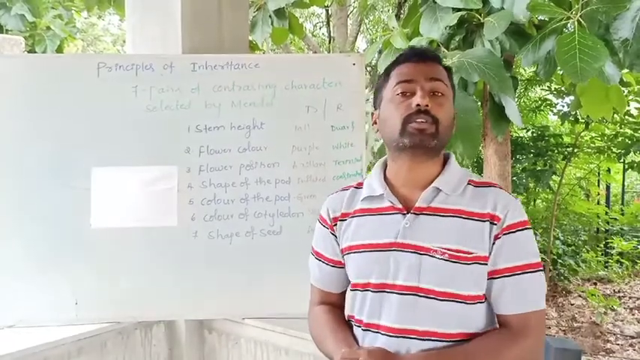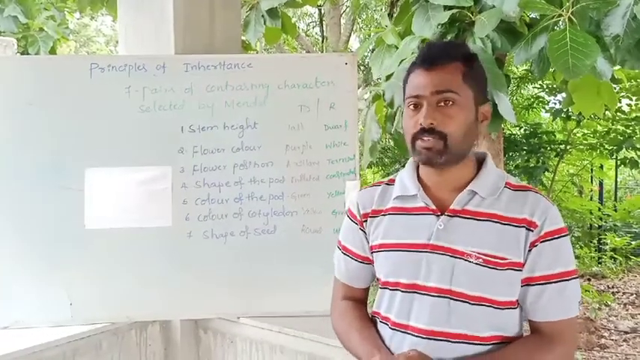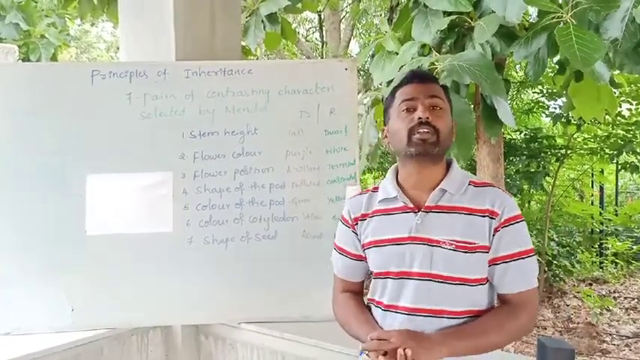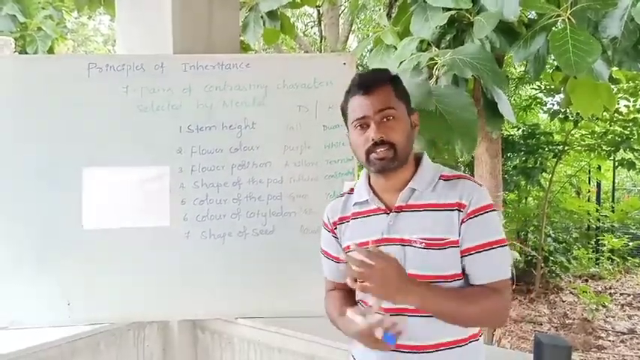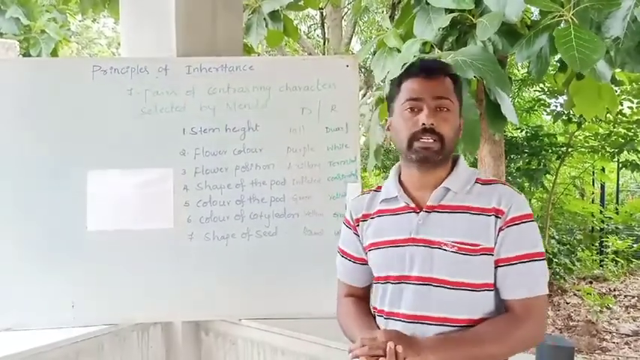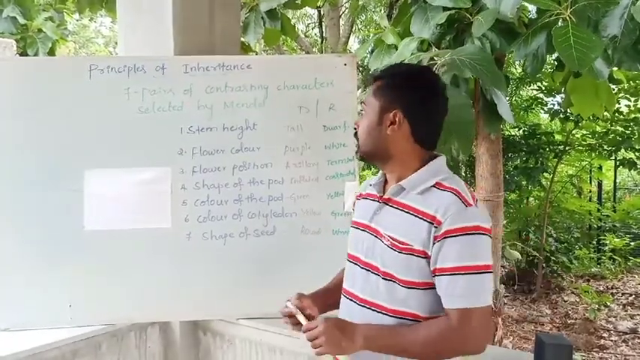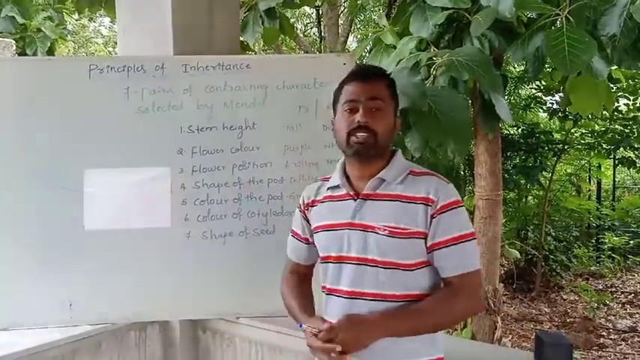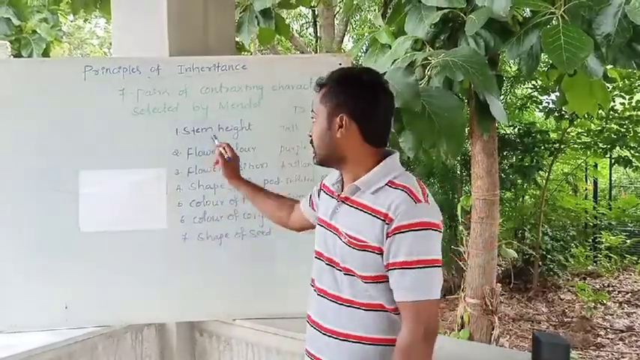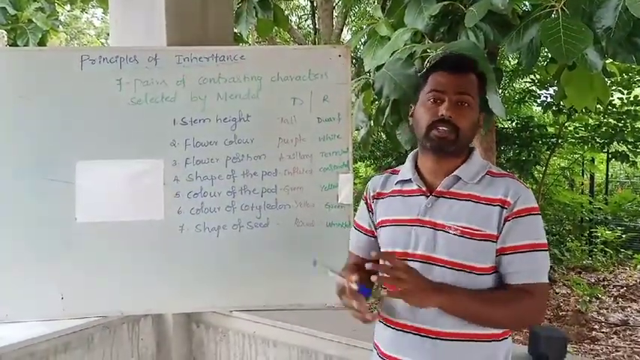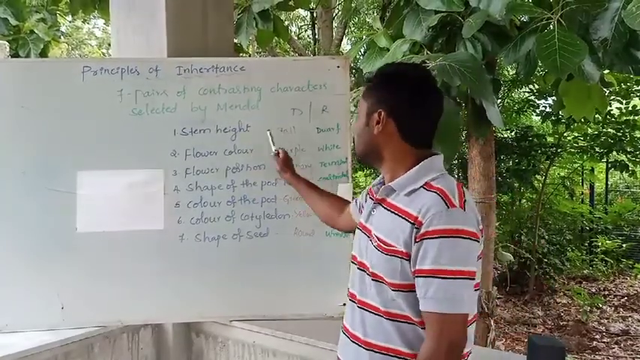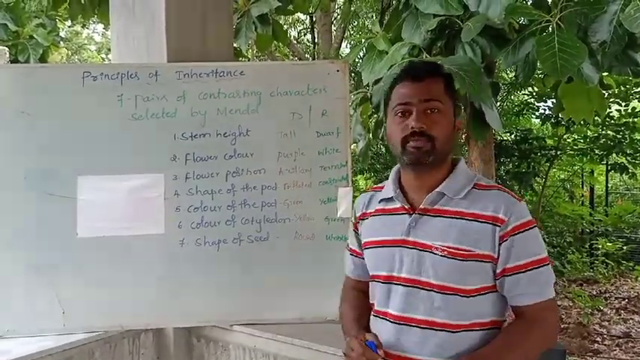In this class, I am going to discuss the 7 pairs of contrasting characters that were selected by Mendel. What are those characters which were selected by Gregor John Mendel? The first one is the stem height, that is, the height of the plant body. What is the length of the stem? In that there are 2 contrasting forms.